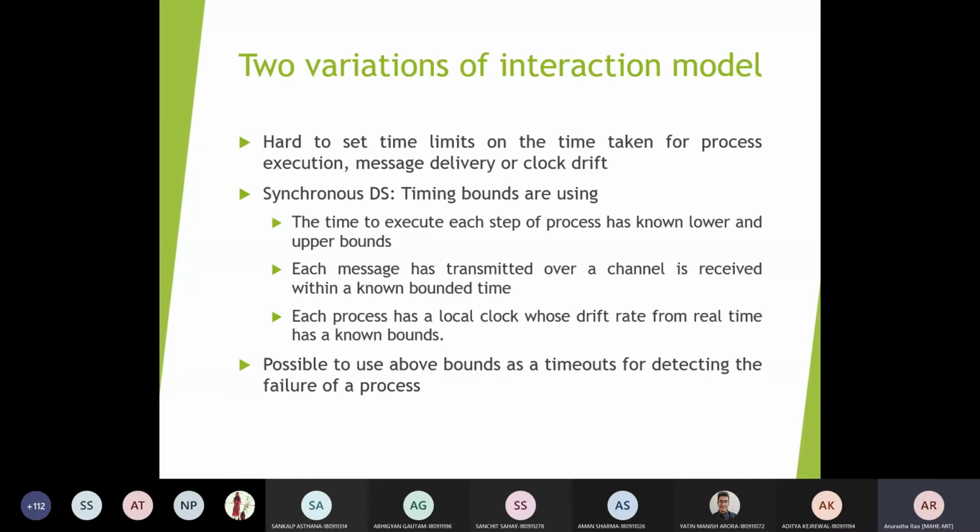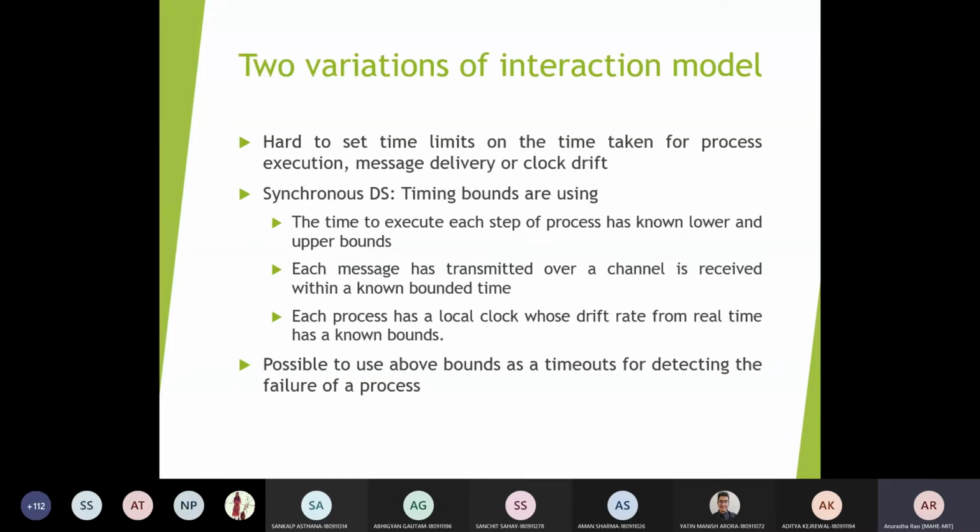So for each step, you have to specify a time limit for sending the message and receiving the message. There should be a time bound. And the drift rate and the known bounds will actually be designed whenever you go for certain configurations which have to be used in distributed systems.